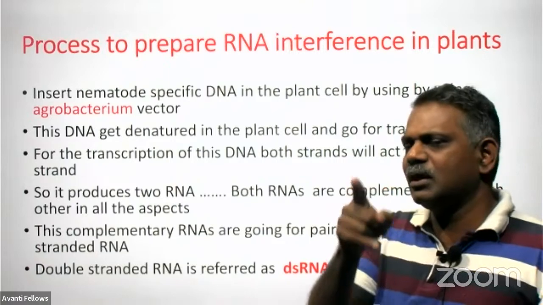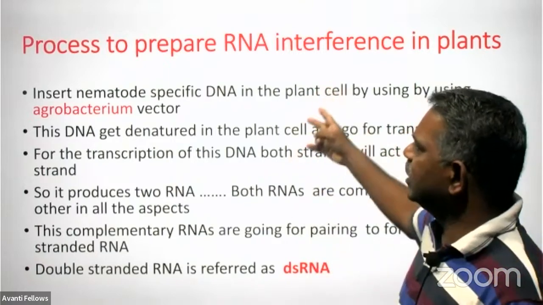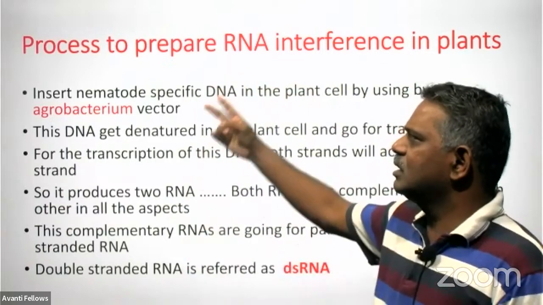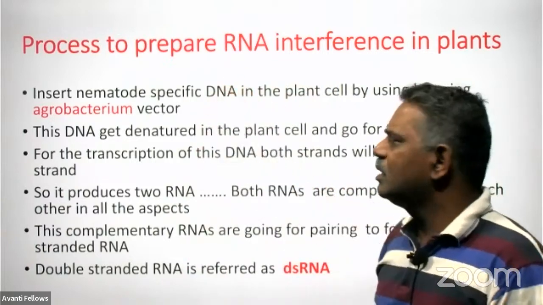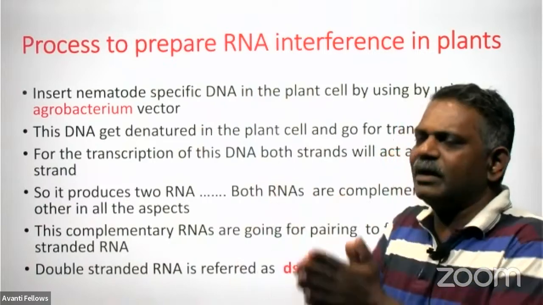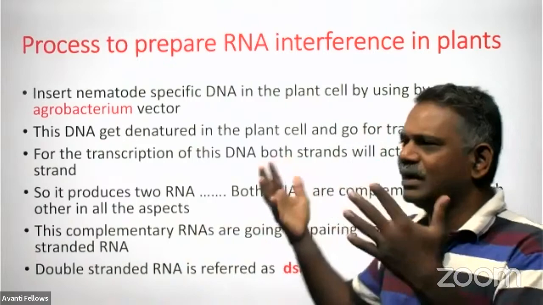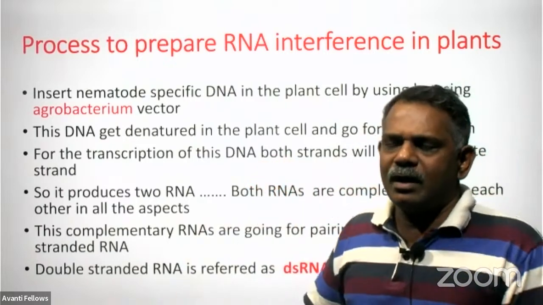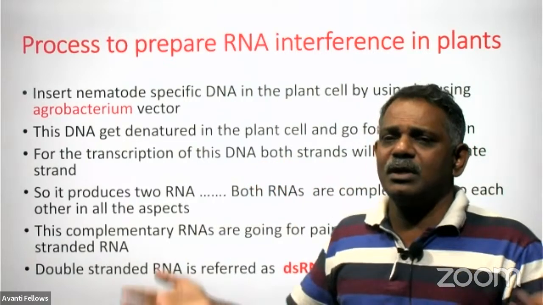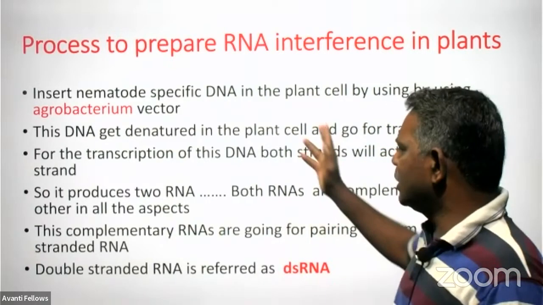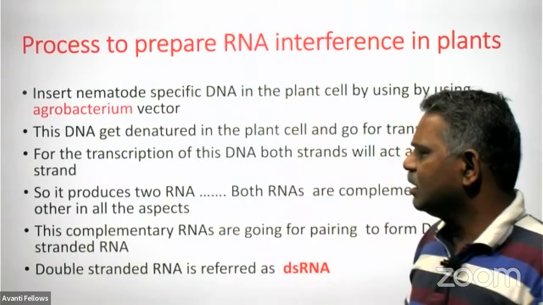Remember, we are inserting only double-stranded DNA by using the vector Agrobacterium tumefaciens into the cell of this crop. After reaching there, the DNA gets denatured, and both strands of the DNA go for producing RNA. And the RNAs are complementary, so naturally they pair and get a DNA-like structure, and we call it dsRNA.